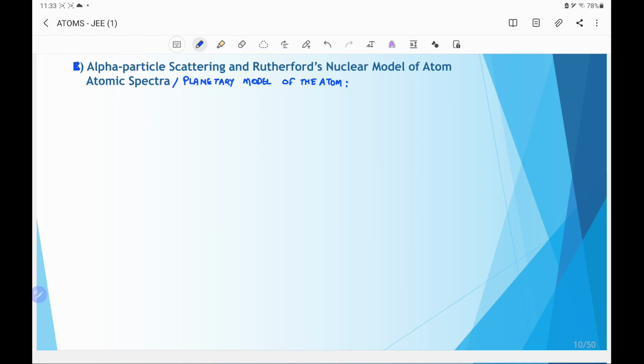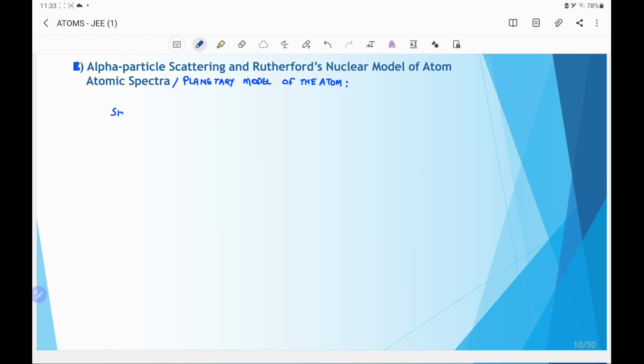Next model is the Rutherford nuclear model of atom, also known as the planetary model of atom. This model is based on the alpha particle scattering experiment, which concluded that the atom has a very small region called the nucleus in which total mass and the positive charge are concentrated.